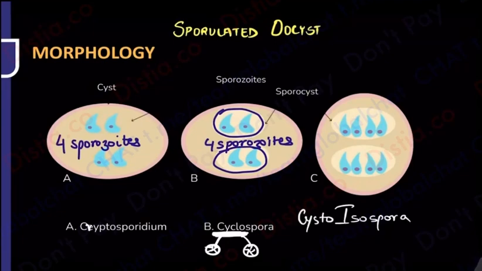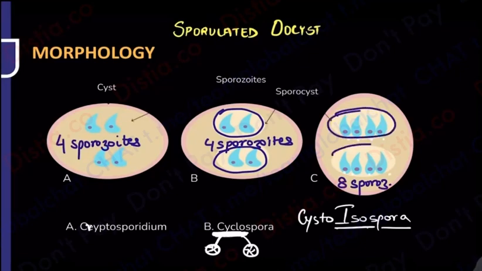Ab cystoisospora likhe ya isospora likhe. For me, it means the same. It means isospora. And here I see there are no 4 sporozoites. 1, 2, 3, 4, 5, 6, 7, 8. How many sporozoites are there? There are 8 sporozoites. They are again differentiated: 4 in the front wheel, 4 in the back wheel.